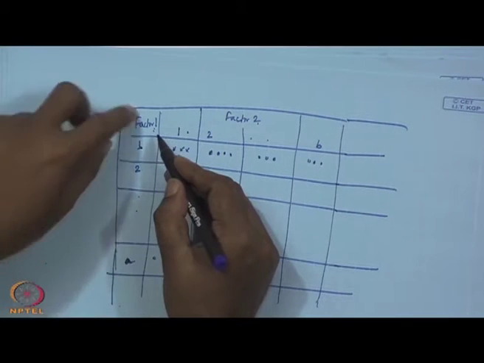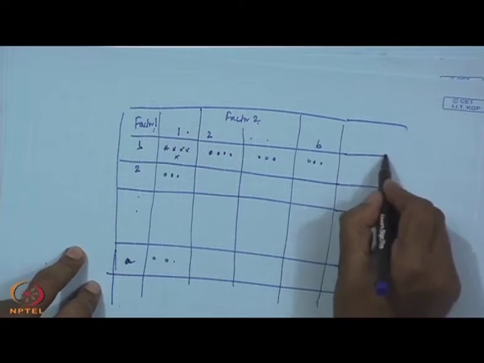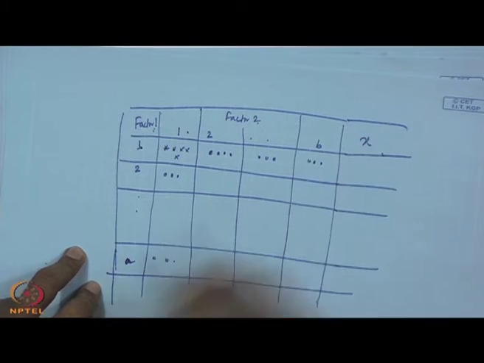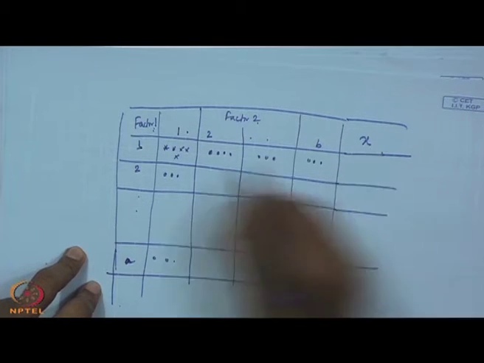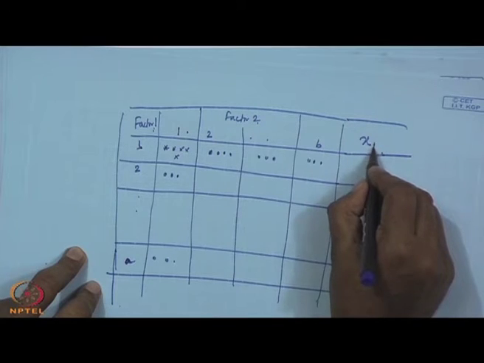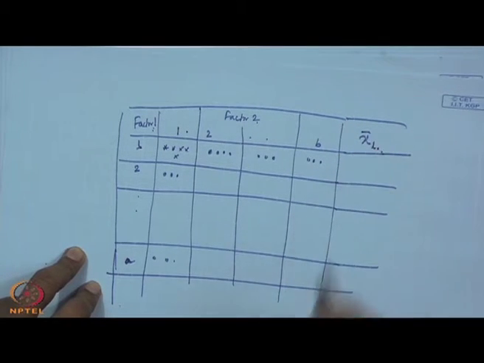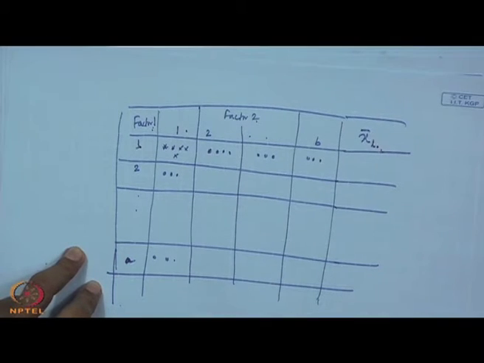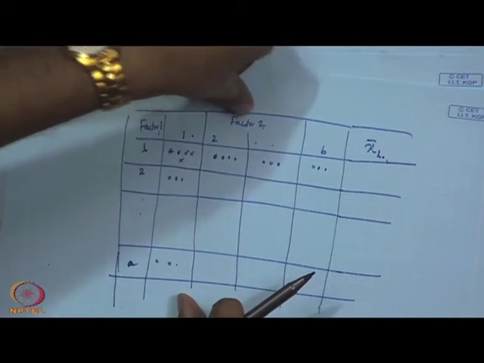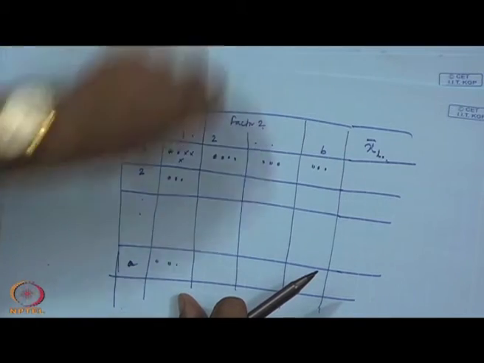One is for factor 1, you will be getting here x bar, I am giving one dot here. What is this? You can ignore factor 2.